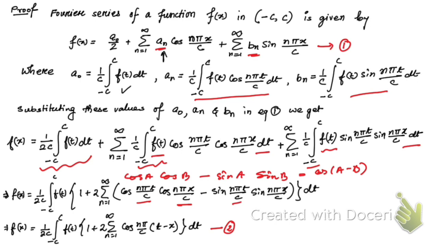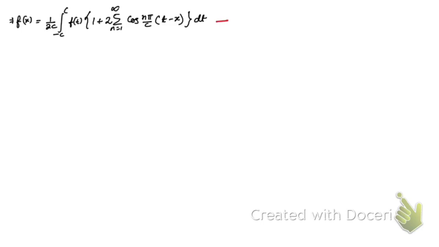Okay, so now let me copy equation number 2 and let me go to the next slide. Okay, so here is equation number 2. Let me write equation number 2 again here. This is equation number 2. Now cos function is an even function. Let me tell you how. Because you see, cos of minus theta is cos theta.